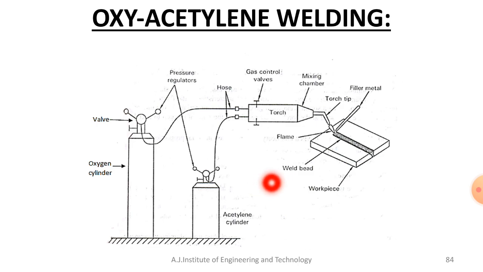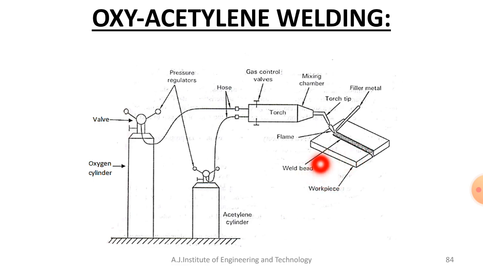Coming to the second stage, the hydrocarbon, that is acetylene, again reacts with the oxygen and you'll get carbon monoxide along with the hydrogen. With the help of this reaction, a lot of heat is generated.